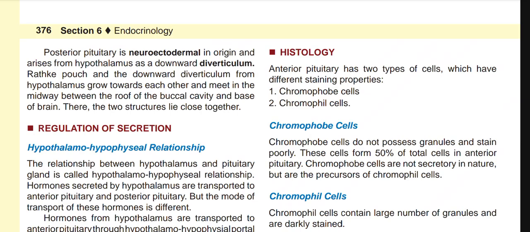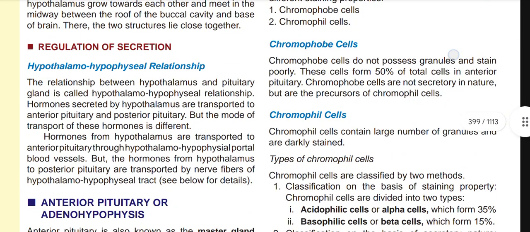The anterior pituitary has two types of cells which have different staining properties, that is, chromophobe cells and chromophil cells. So what are these chromophobe cells? Chromophobe cells do not possess granules and stain poorly. These cells form 50% of total cells in the anterior pituitary. Chromophobe cells are not secretory in nature but are the precursors of chromophil cells.